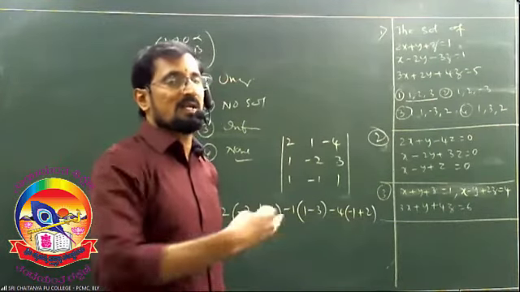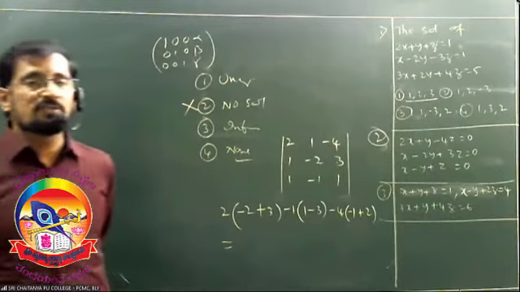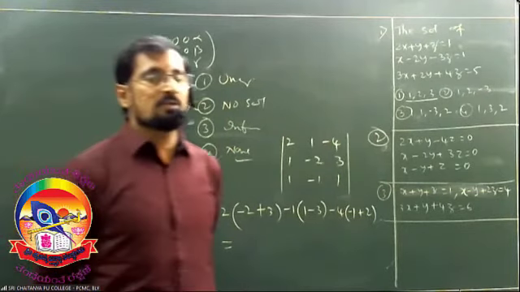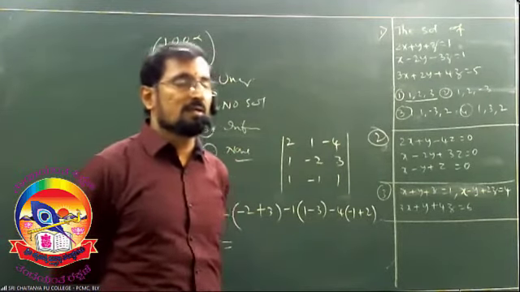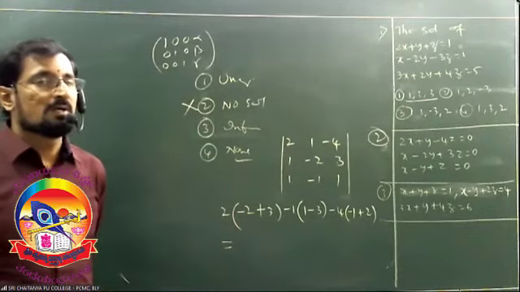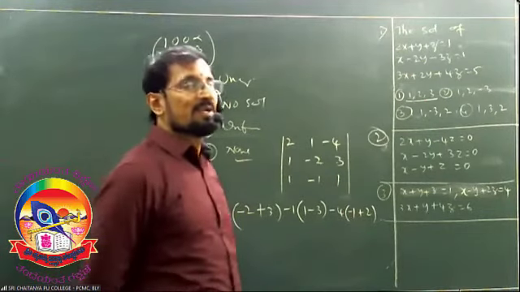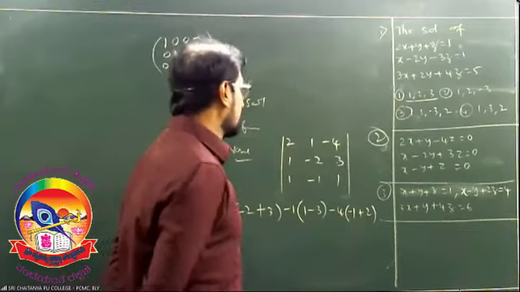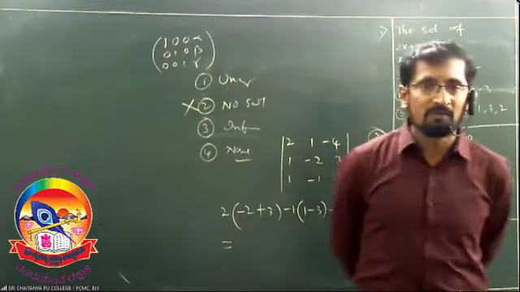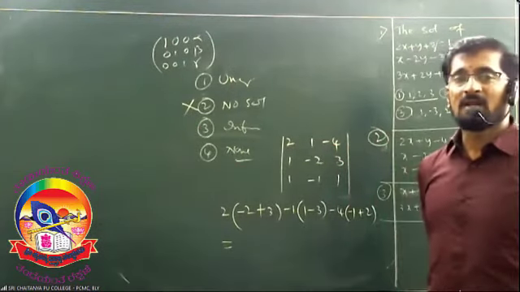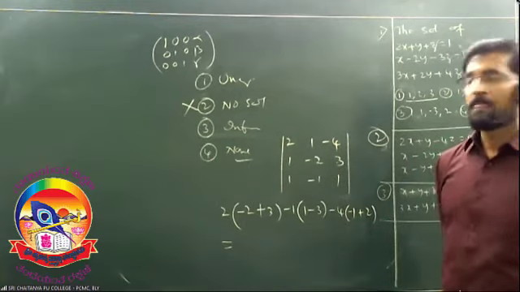I have given you the concept now. Det A is equal to 0, right? It has non-zero solutions, so non-trivial solutions. Non-trivial solutions are infinitely many solutions, right? And if det A is not equal to 0, unique.